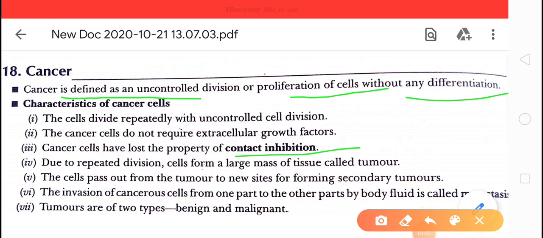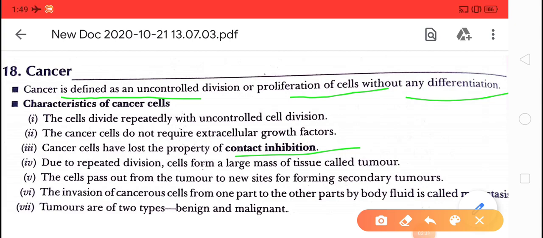But due to biological, physical and chemical agents, the cells lose the property of contact inhibition and they divide more and more. Uncontrolled growth and uncontrolled division takes place, the proliferation of cells takes place.